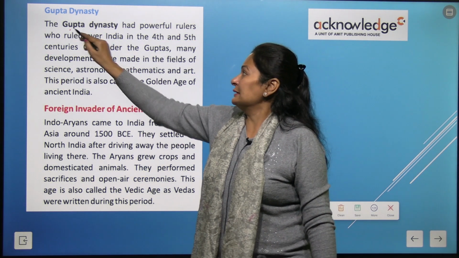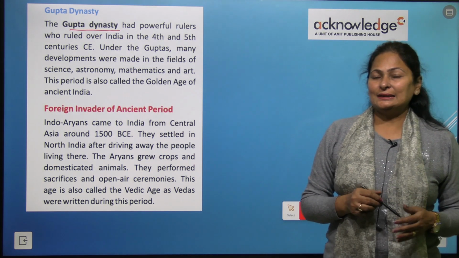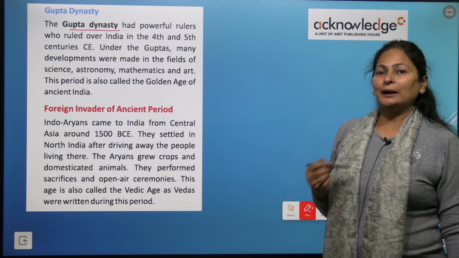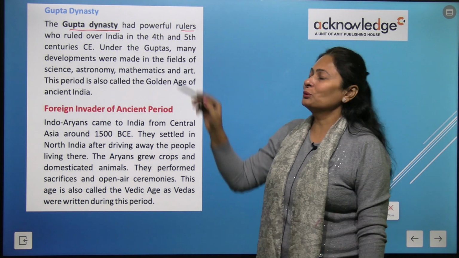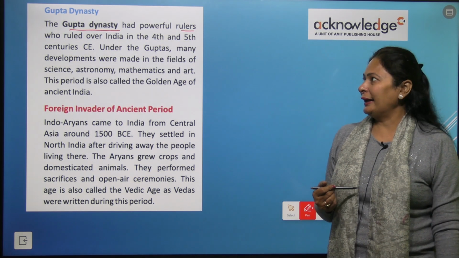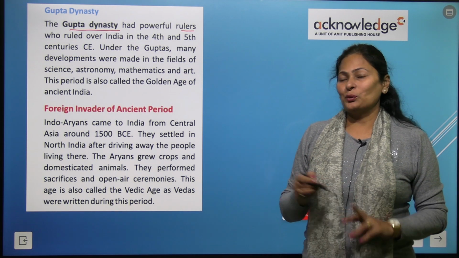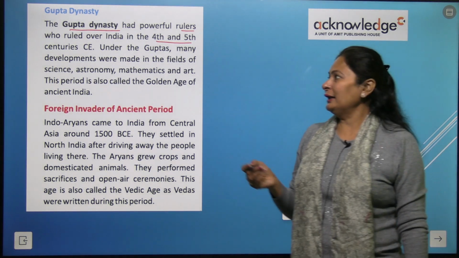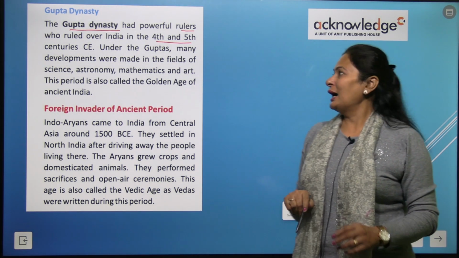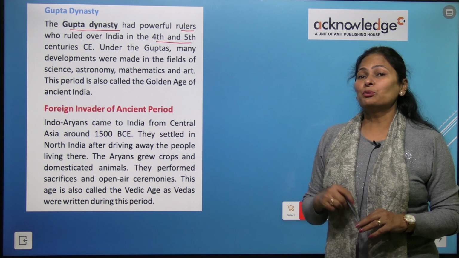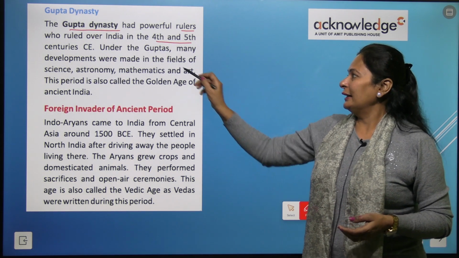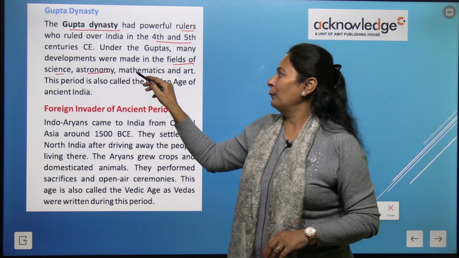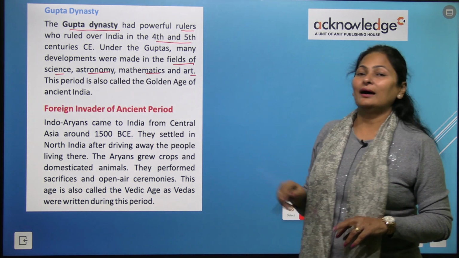So we will discuss the Gupta dynasty of ancient India. This dynasty had powerful rulers who ruled over India in the 4th and 5th centuries, right? And under the Guptas, many developments were made in the fields of science, astronomy, mathematics and art.